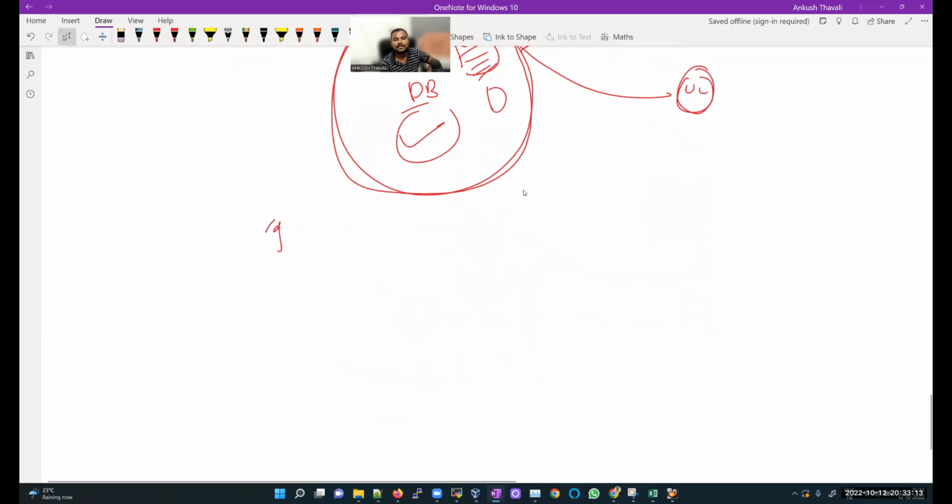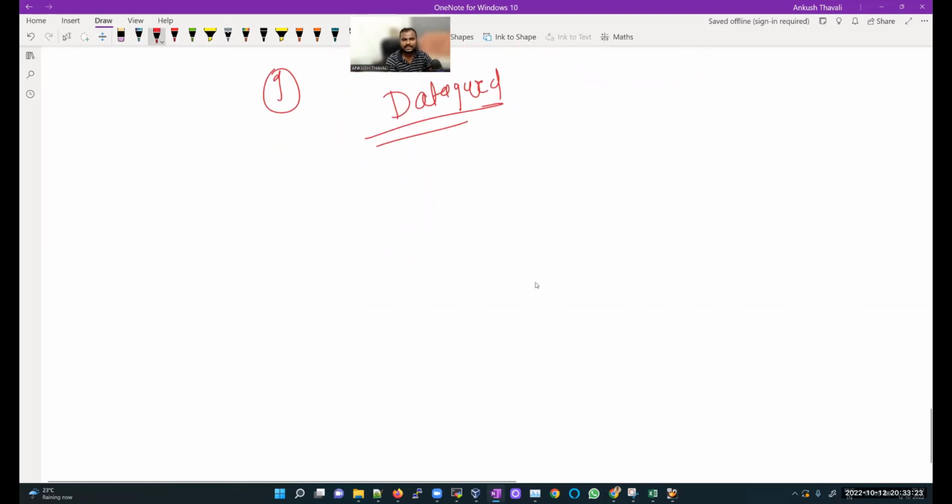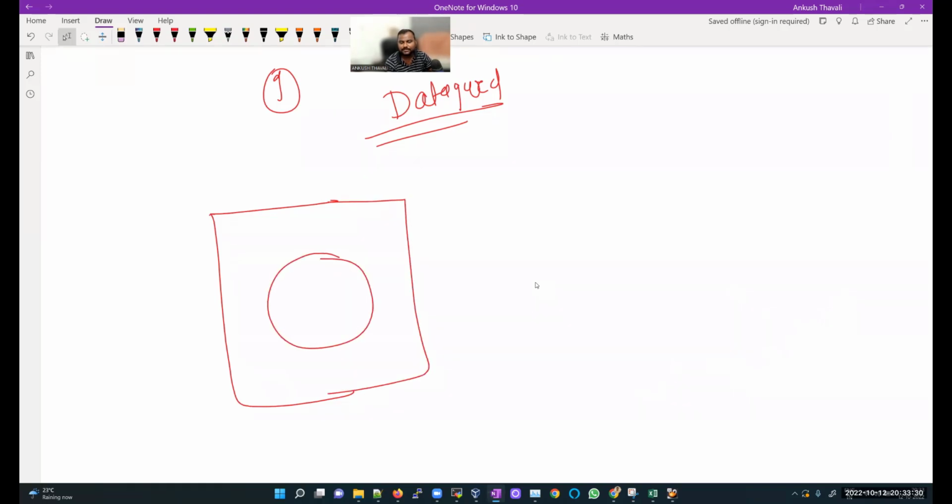Apart from this, we are going to learn a very important high availability concept, which we call Data Guard. I'll give you a small heads up about Data Guard. Just consider that this is my server, and on this server my database is there. What happens if my server goes down? If my server goes down, what will happen?